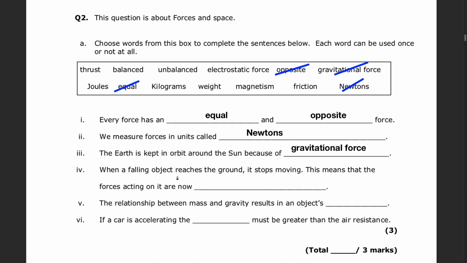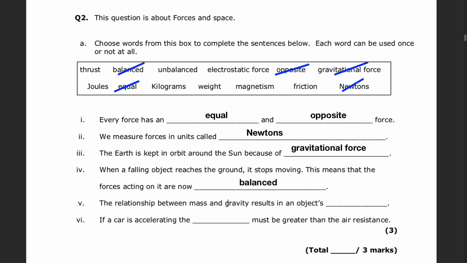When a falling object reaches the ground, it stops moving. This means that the forces acting on it are now something. The only two words that can describe a force in the word bank are either balanced or unbalanced. Whenever we have unbalanced forces, that will cause the object to either accelerate or decelerate. Now if it has completely stopped moving, then the forces must be balanced.